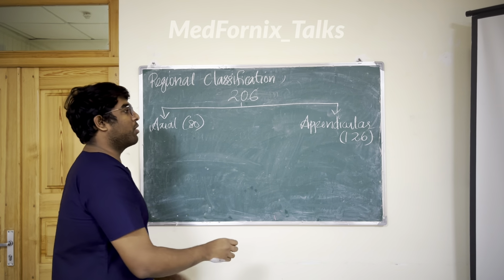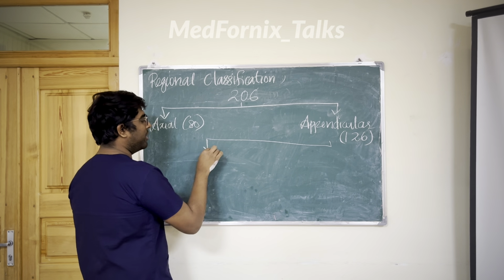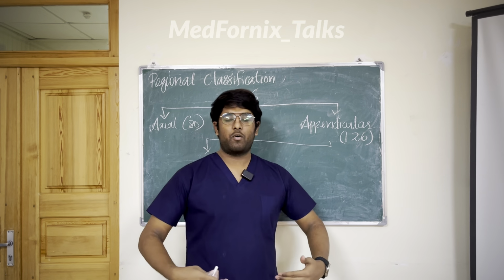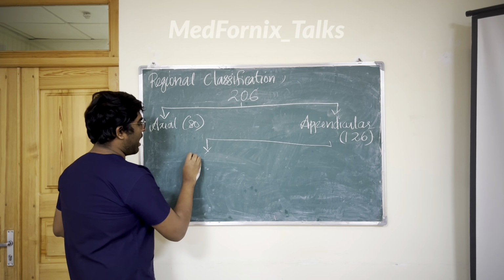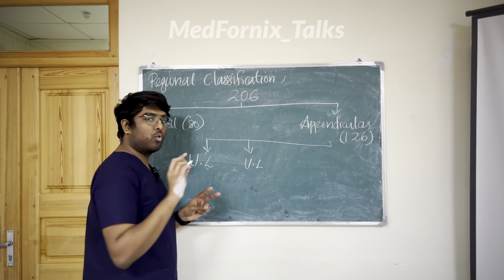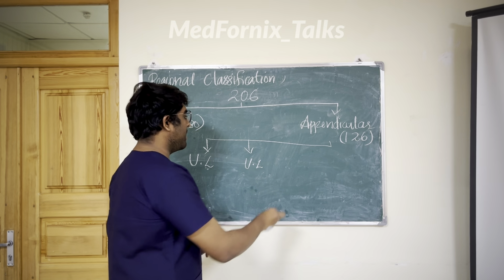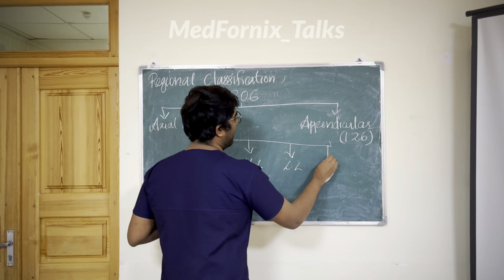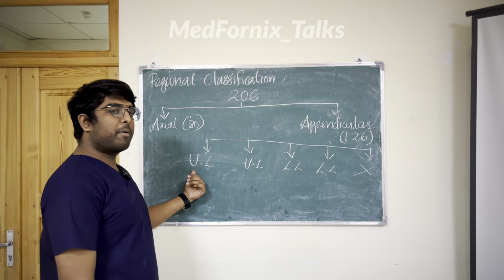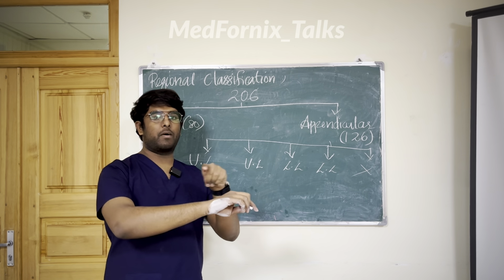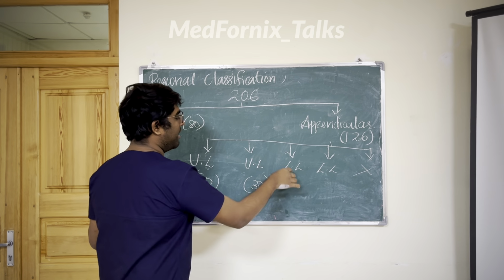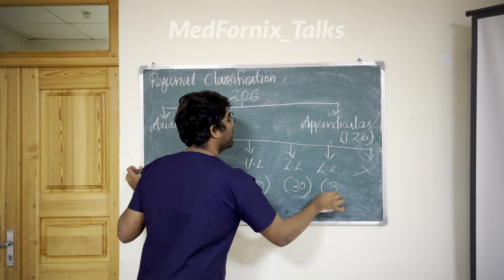Leave the axial aside, we can talk about appendicular right now. Appendicular means the extremities or the limbs. These arms and legs are extremities. I have two upper limbs, one upper limb and another upper limb. Then next is one lower limb and again one lower limb. In each upper limb I have 30 bones. Lower limb also has 30 bones in each.